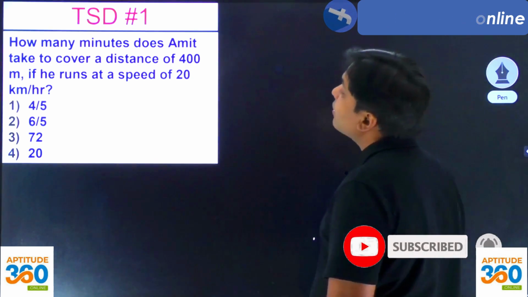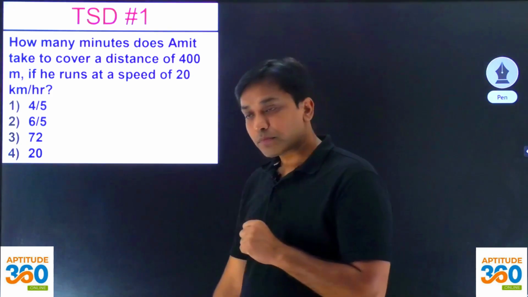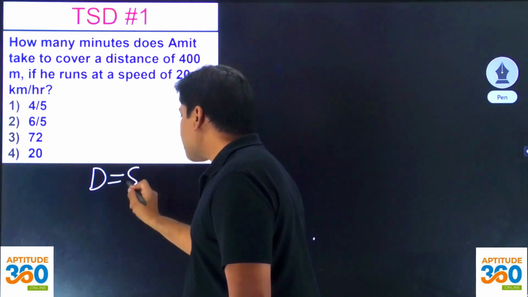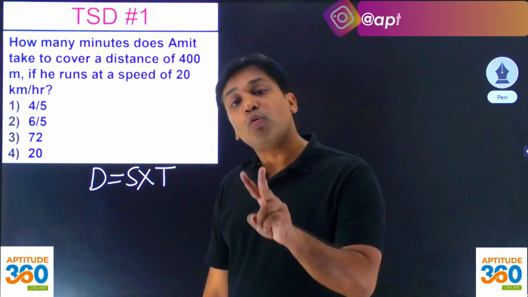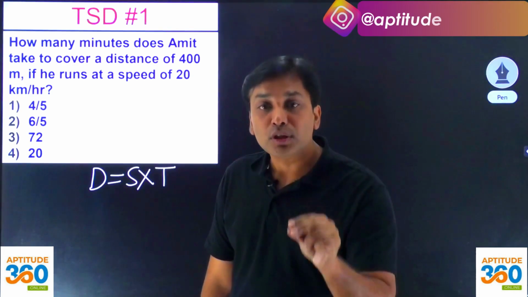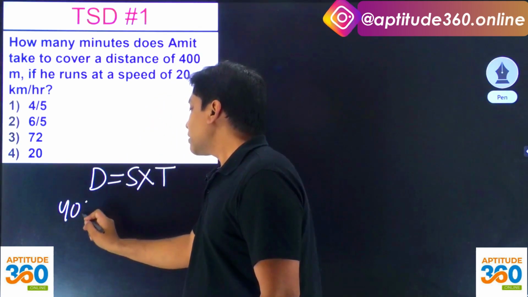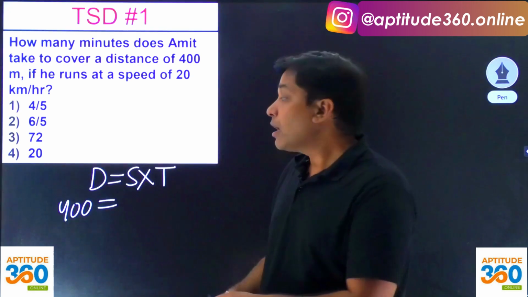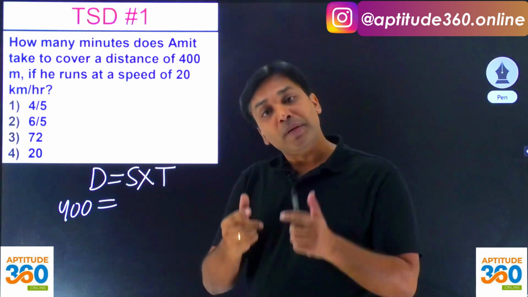400 meters if he runs at a speed of 20 kilometers per hour. Now, what did I say? Out of these 3 variables, distance, speed and time, 2 will be given to you, and you need to find out the 3rd one. So distance has been given to us as 400 meters. So if distance is in meters, speed will have to be in meter per second and time will have to be in second, right?